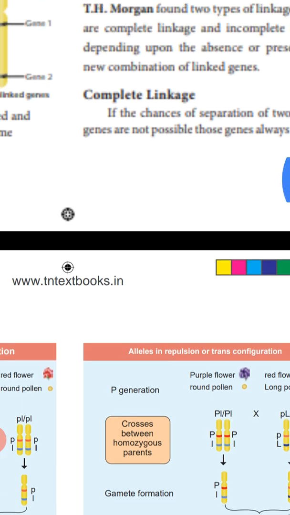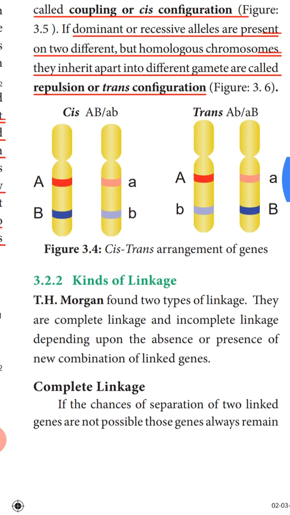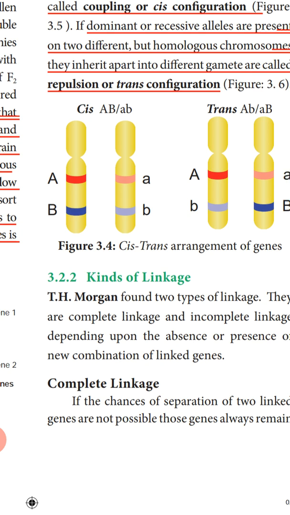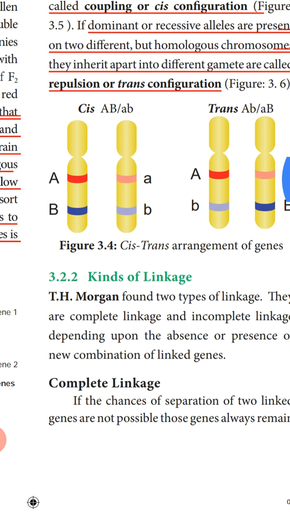As we have already studied cis and trans configuration, if the dominant alleles or the recessive alleles are present together in the chromosome, they tend to remain together, they will be inherited together. If the dominant and the recessive alleles are present separately in separate chromosomes, they tend to be inherited separately. So when the dominant or the recessive are present together in a chromosome, that is called cis. When the dominant and the recessive are separately present in the chromosome, that is called trans configuration.